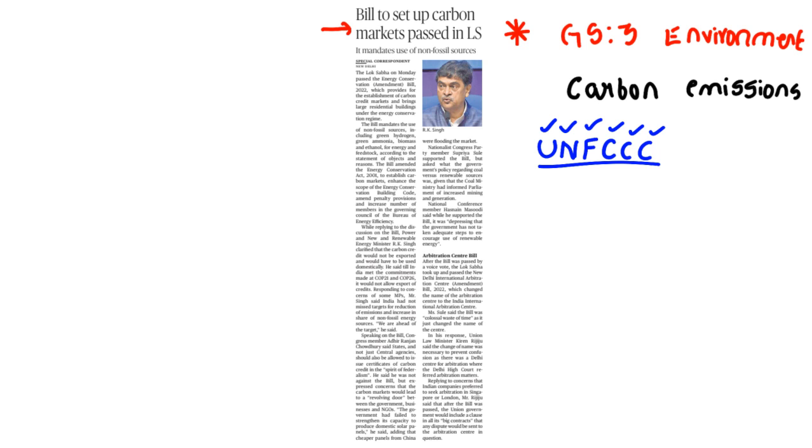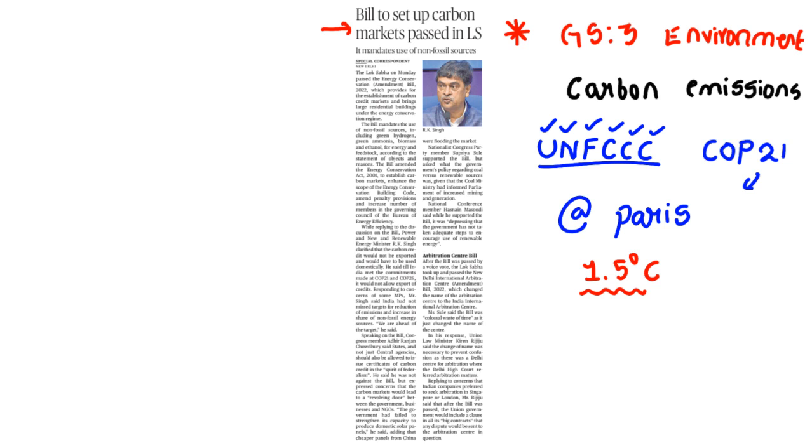Conservation and climate change. In UNFCCC COP 21, of course, at Paris, the world's countries promised to limit warming to 1.5 degrees Celsius, or at least to try for 2 degrees Celsius.